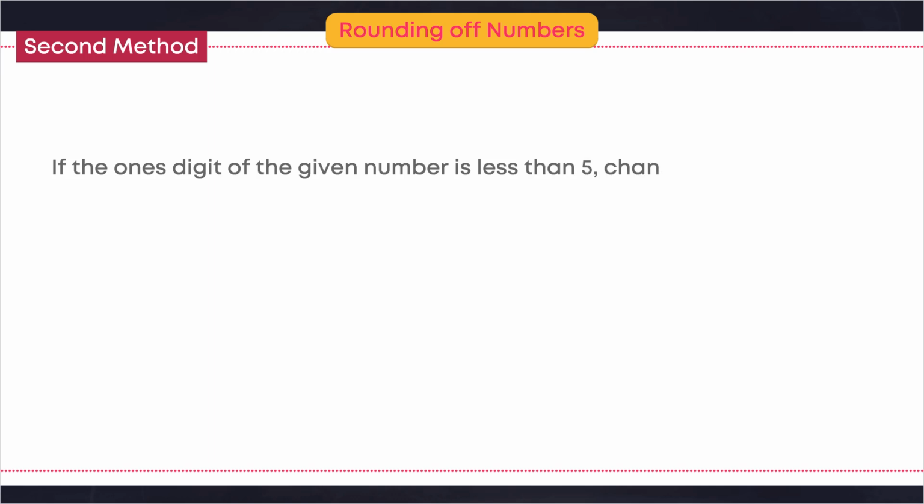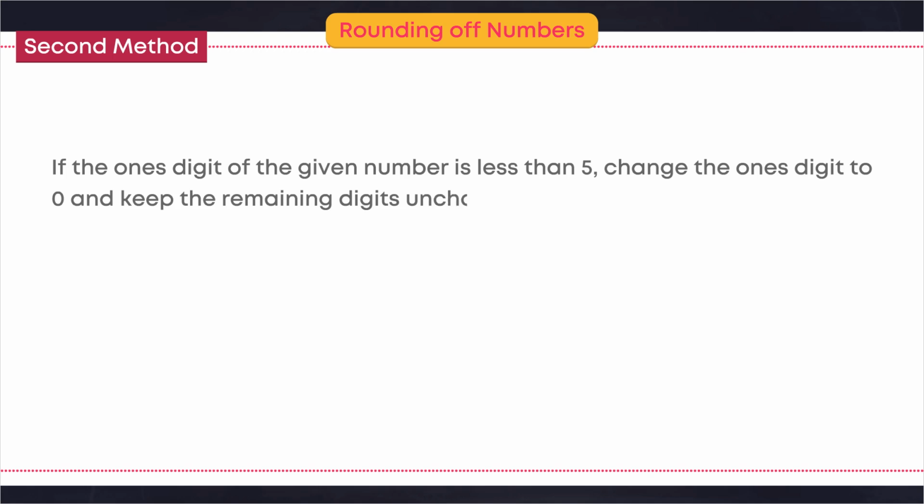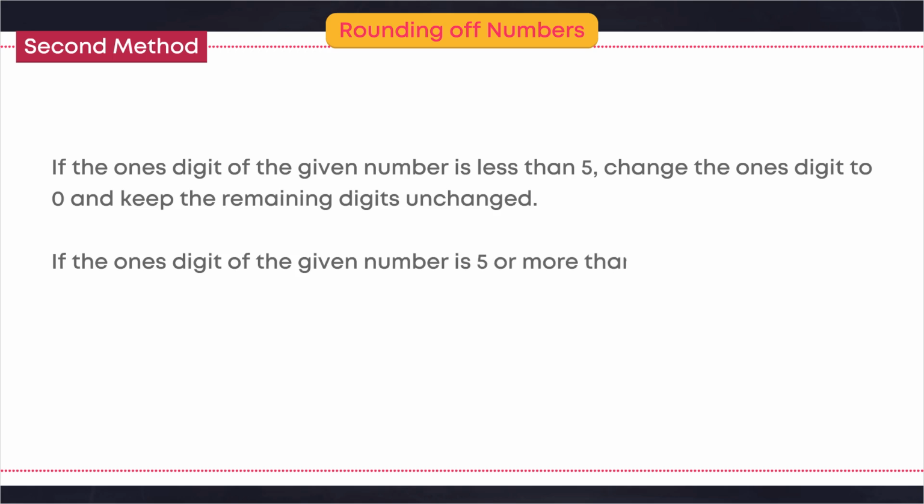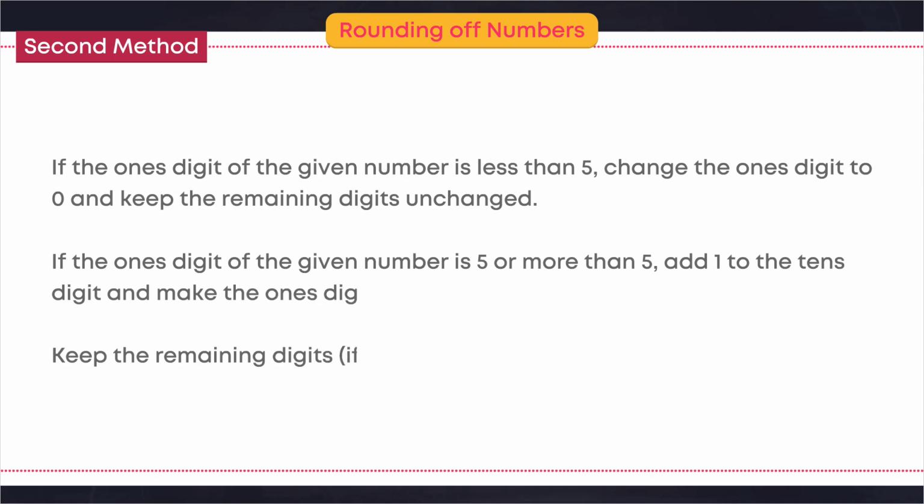Second method. If the ones digit of the given number is less than 5, change the ones digit to 0 and keep the remaining digits unchanged. If the ones digit of the given number is 5 or more than 5, add 1 to the tens digit and make the ones digit 0. Keep the remaining digits, if any, of the given number unchanged.